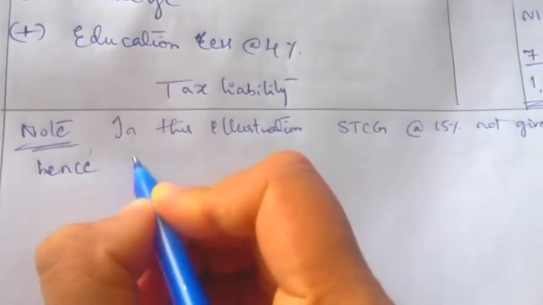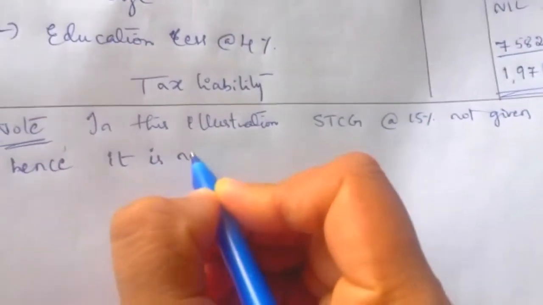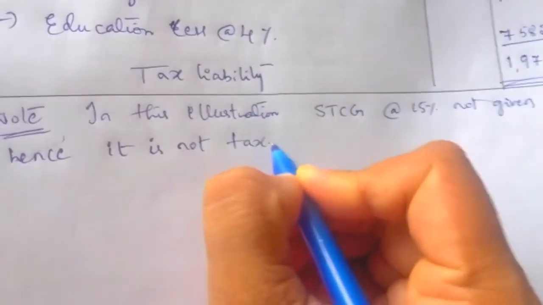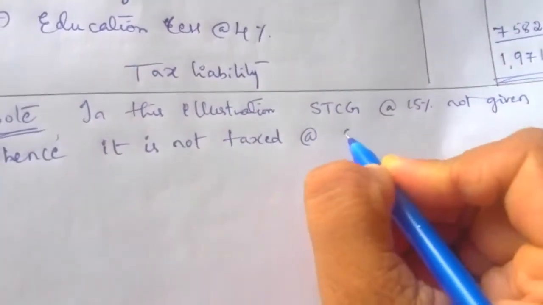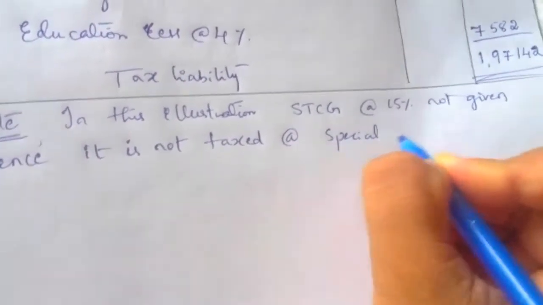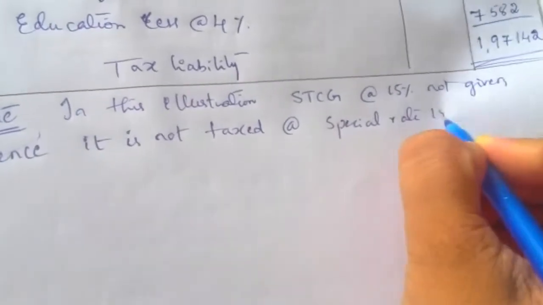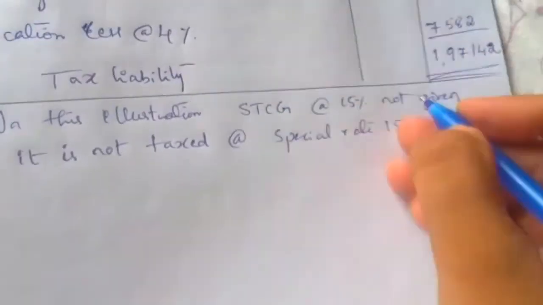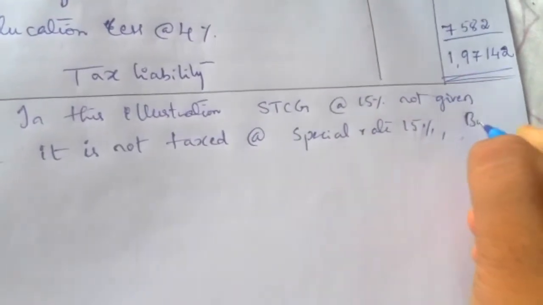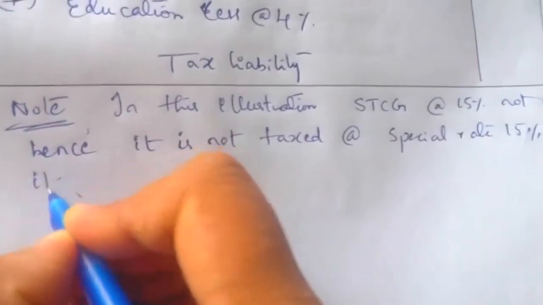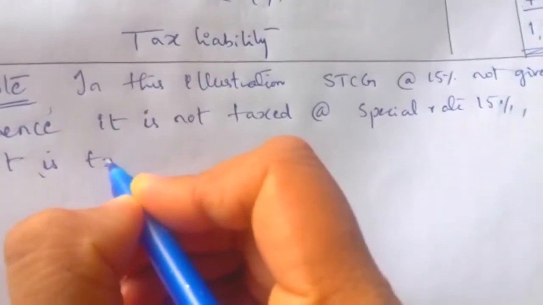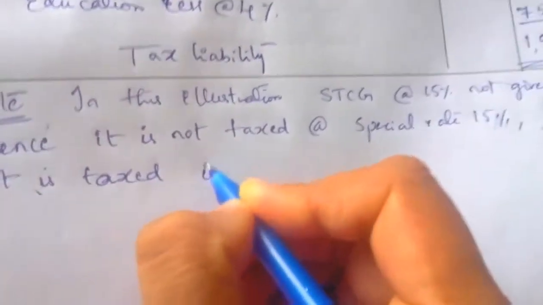Hence, it is not taxed at the special rate of 15%, but it is taxed in the tax slab.